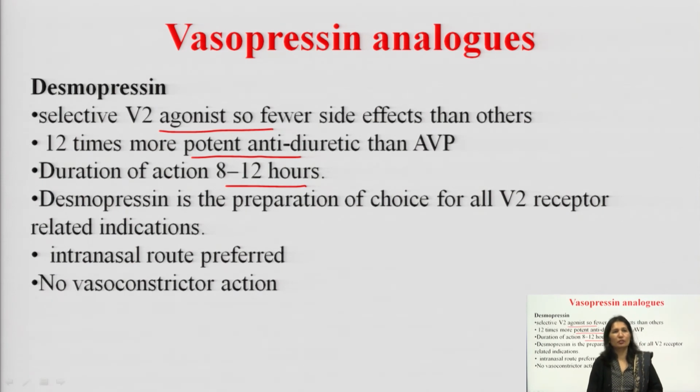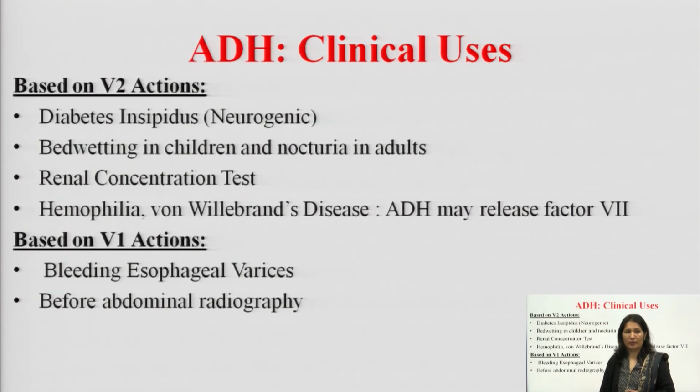Desmopressin is the preparation of choice for all V2 related indications. तो जहाँ पे भी एंटीडायरेटिक एक्शन आना है वहाँ V2 का एक्शन होगा और desmopressin is preferred choice. It is given through the intranasal route. It has no vasoconstriction action क्योंकि V1 receptor पे एक्ट नहीं करता, and it has fewer side effects. So, desmopressin is the preparation of choice for all V2 receptor actions.